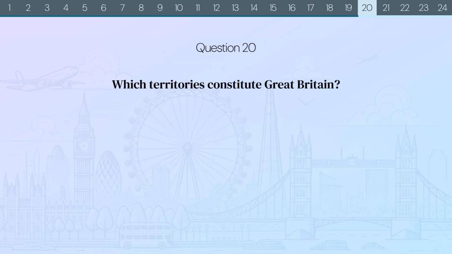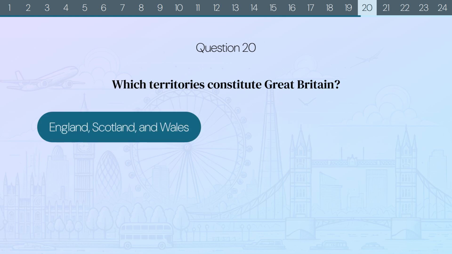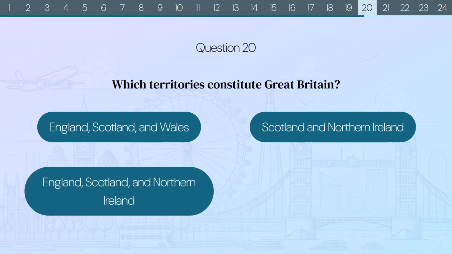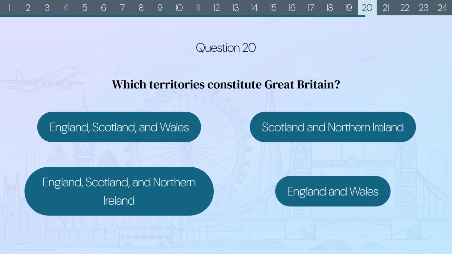Question 20. Which territories constitute Great Britain? England, Scotland and Wales. Scotland and Northern Ireland. England, Scotland and Northern Ireland? Or England and Wales?